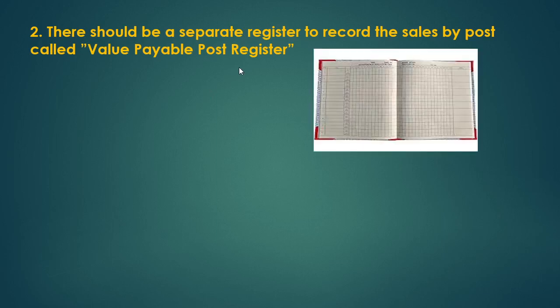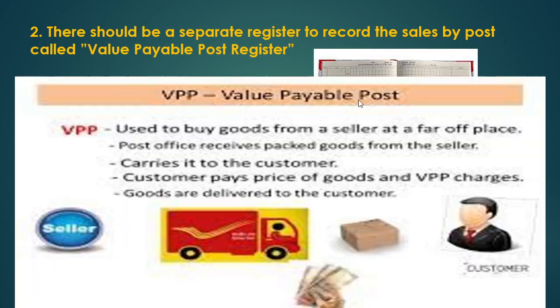So they should keep a separate register here. In this register, they should maintain the information regarding mail order business. So here we have a different term called value payable. Value payable post is used to buy goods from a seller at far off places. From the far away places, we are going to purchase the goods.